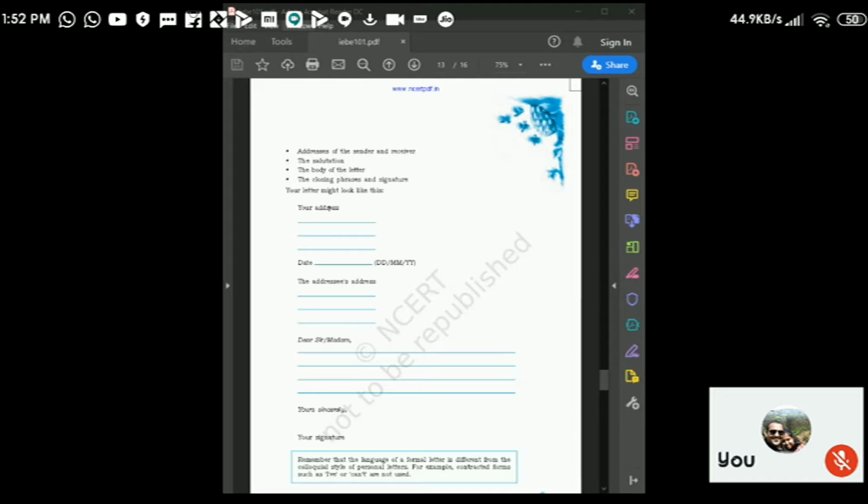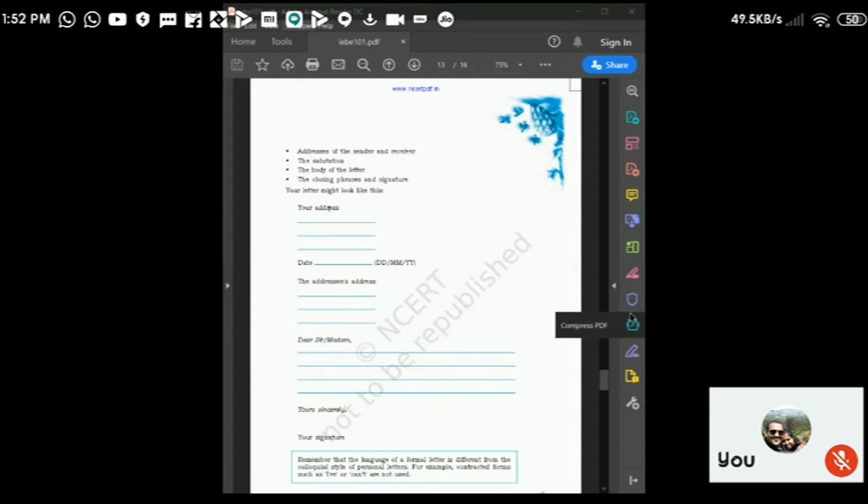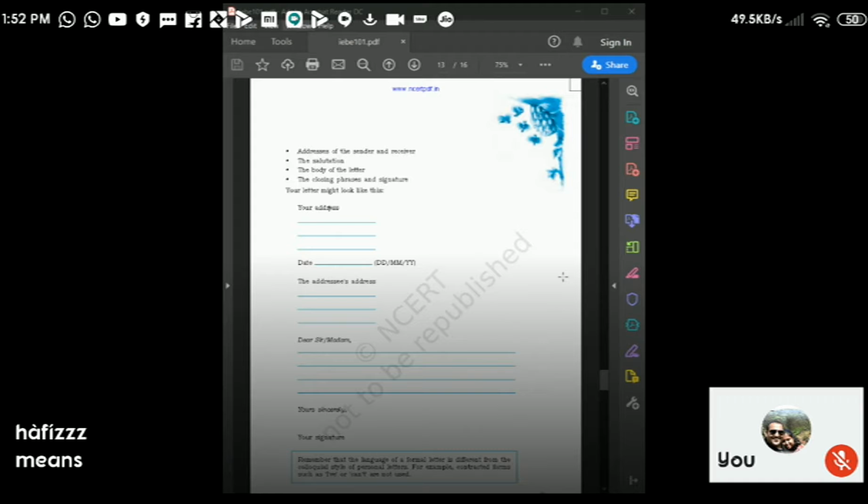Whatever letter you write, informal or formal, when you write it in your answer sheet, you are not supposed to keep your address over there. Keep that in mind always. You have to write a fictitious address. If there is no address given in the question paper, you will have to find a fictitious one. What is meant by fictitious?